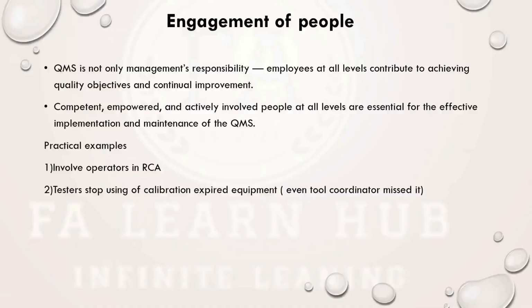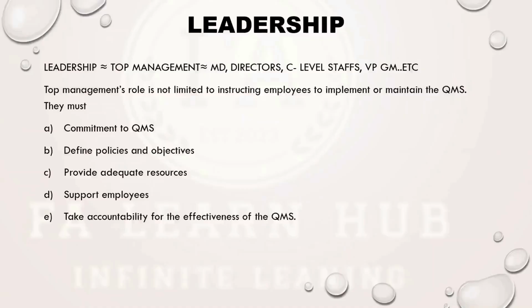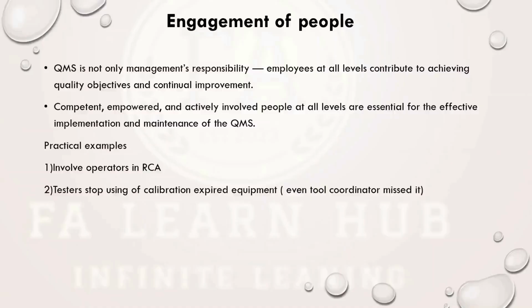So for leadership, basically this clause is explaining the responsibility of top management. The next thing is engagement of people. It is explaining that the implementation and maintenance of a quality management system is not only the responsibility of management or top management. Every employee in the organization can contribute by achieving quality objectives and continual improvement. So it's all employees' responsibility. It's not limited to top management or managers.